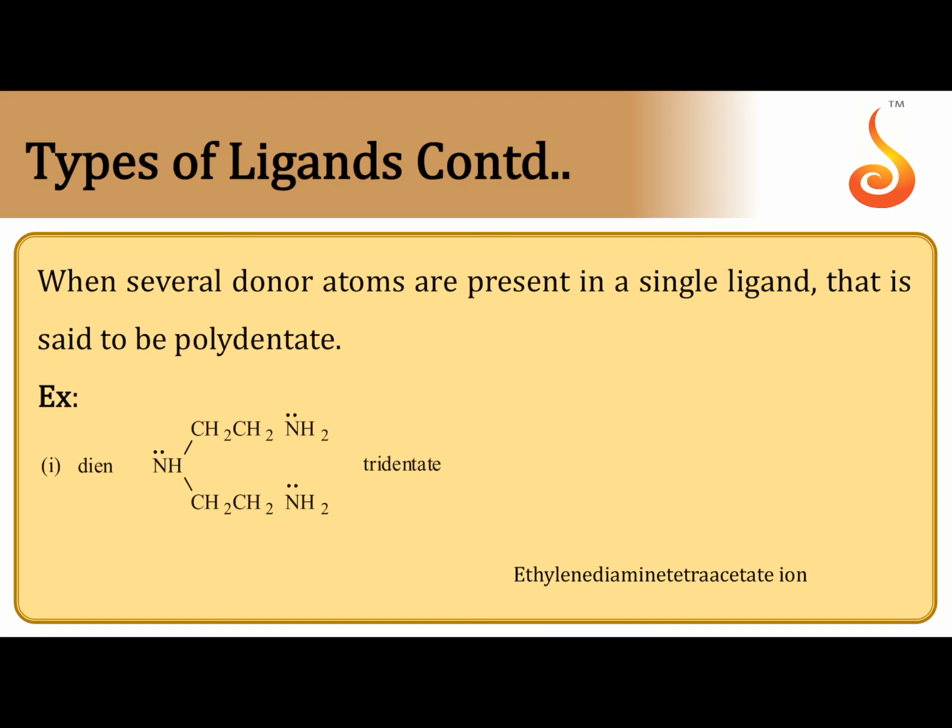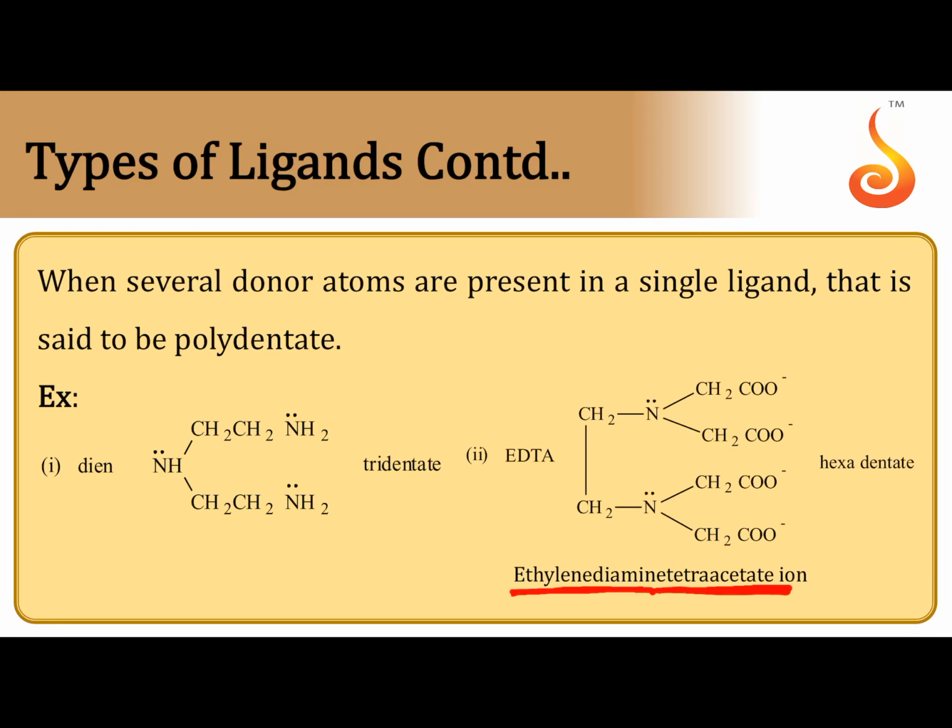Ethylenediaminetetraacetate, EDTA. Here if you observe 1, 2, 3, 4, 5, 6, there are 6 donor atoms. So one molecule of ethylenediaminetetraacetate, EDTA, can form 6 dative bonds. That's why this is an example of a hexadentate ligand.